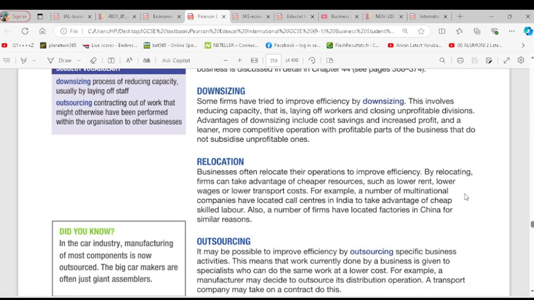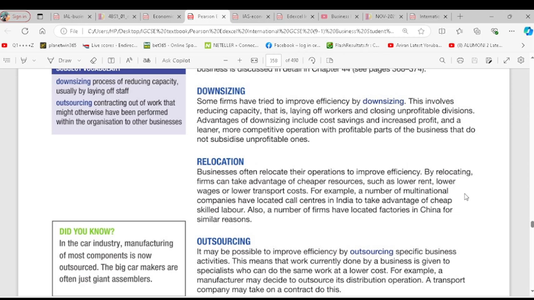Businesses often relocate their operations to improve efficiency. By relocating, firms can take advantage of cheaper resources such as lower rents, lower wages, or lower transport costs. When you talk about relocation, that means you think about moving your operations to somewhere better, somewhere that has a cost reduction.